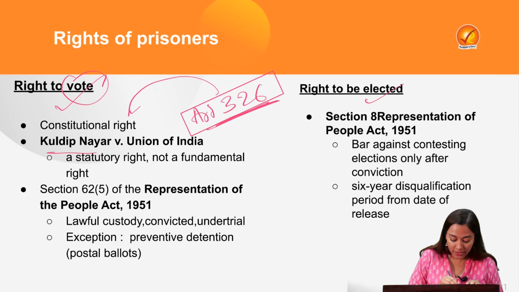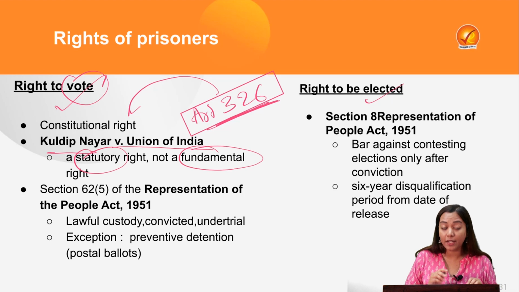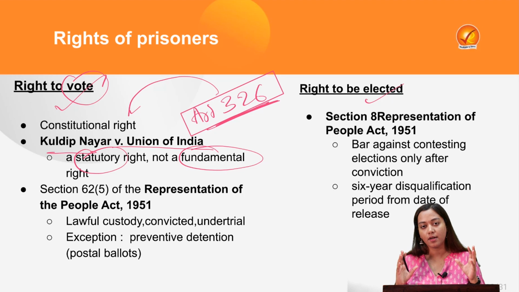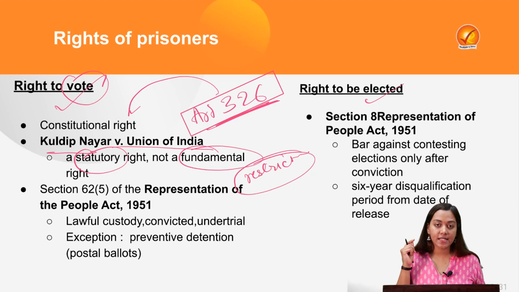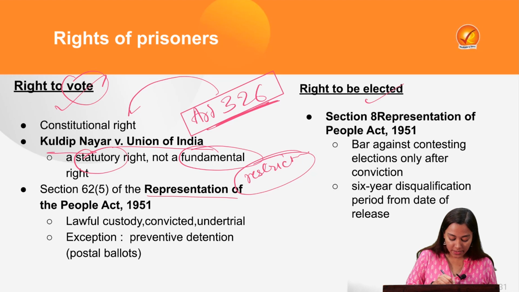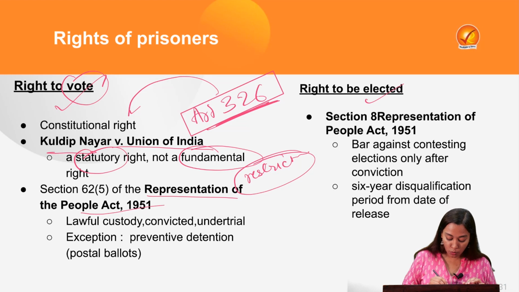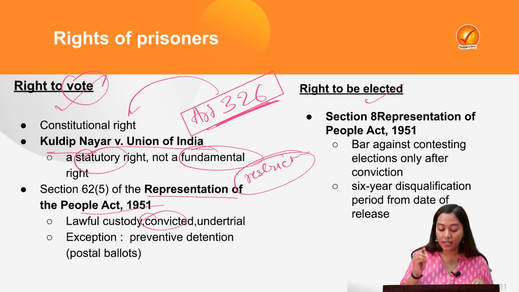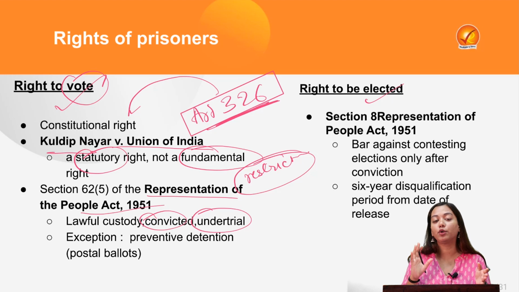This was laid down by the Kuldeep Nayar versus Union of India Supreme Court judgment, in which it said this is a statutory right, not a fundamental right, which means it is subject to statutory restrictions. So you cannot go to the court if your right to vote has been impinged on certain grounds. Why? Because you cannot debate it, or place it across the table with the right to equality. Therefore, Section 62, Clause 5 was introduced under the Representation of the People Act 1951, which said that people who are in custody, people who are convicted of an offence, or even those under trial, even if they have their names in the electoral roll of the constituency, will still not be able to exercise their right to vote.